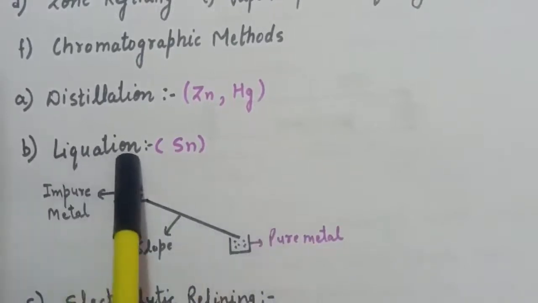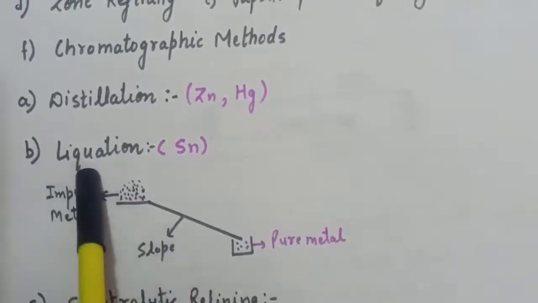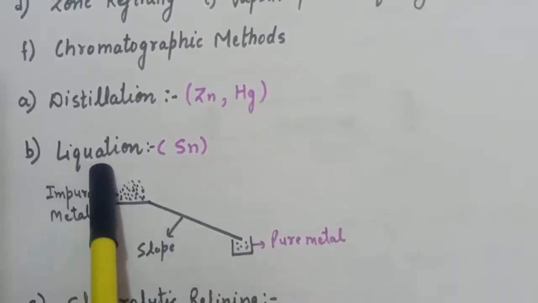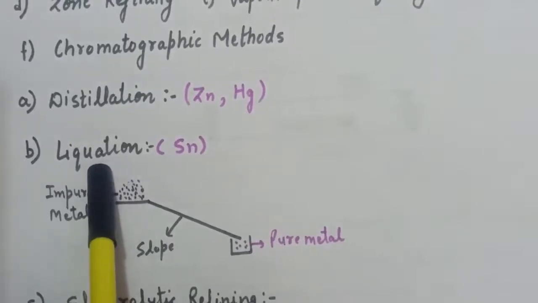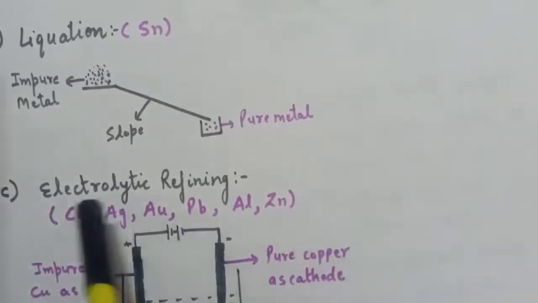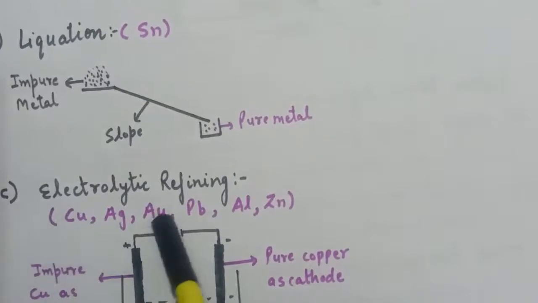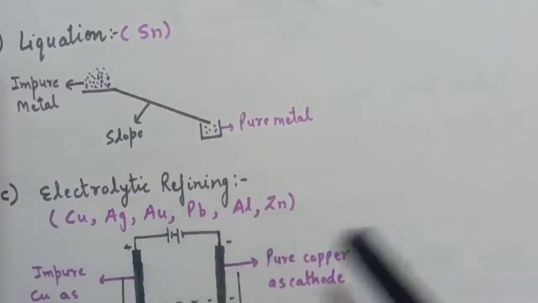So this liquefaction method is used when the melting point of the metals is lower than those of the impurities. Now the next method is electrolytic refining. This method is used for the purification of copper, silver, gold, lead, aluminium and zinc.